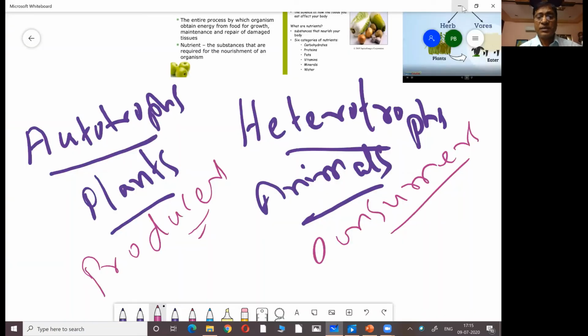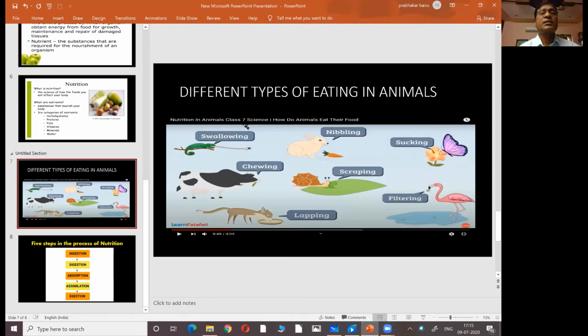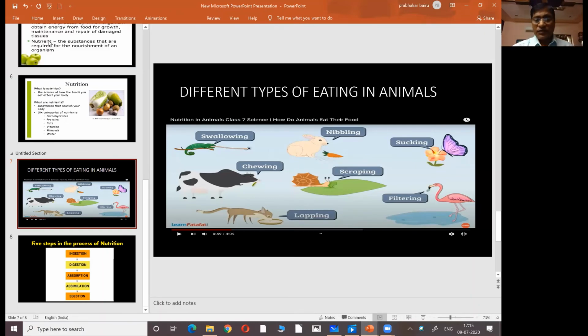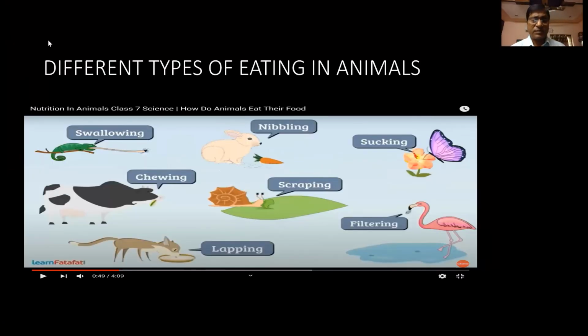So that is how there are different methods of eating in animals. The methods that we have seen are swallowing, for example, chameleon; nibbling, for example, rabbit; sucking, for example, butterflies; chewing, of course, the cattle that you are seeing, maybe buffalo, deer, cow, bull.